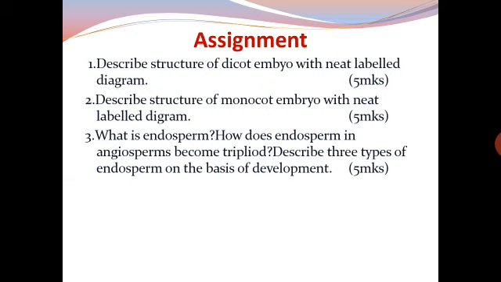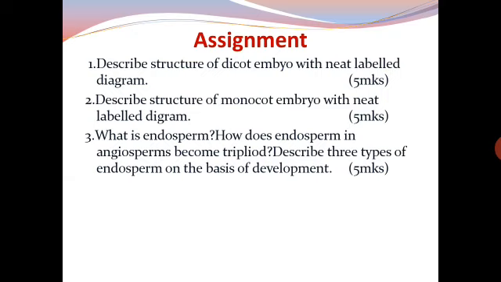So today we have covered the post-fertilization structures and events, where we studied endosperm, then we studied types of endosperm, that is nuclear endosperm, cellular endosperm and helobial endosperm, and later we studied the embryo, how it is formed, and then the development of monocot embryo and the development of dicot embryo. And for today we will stop here.